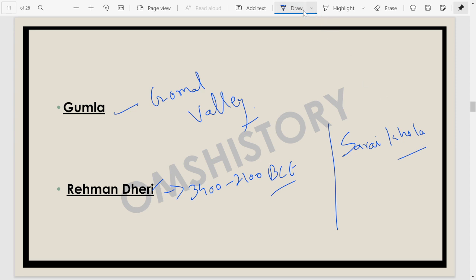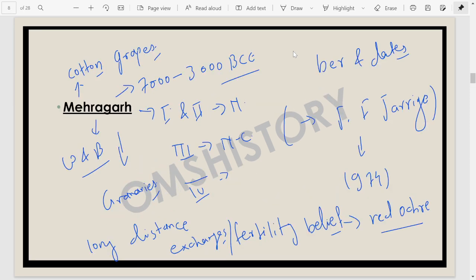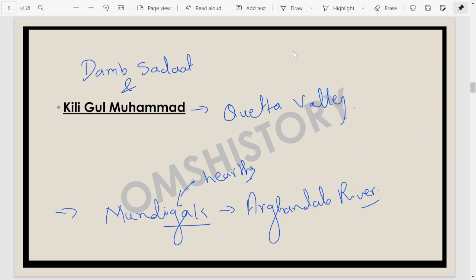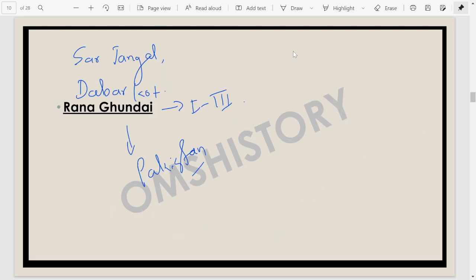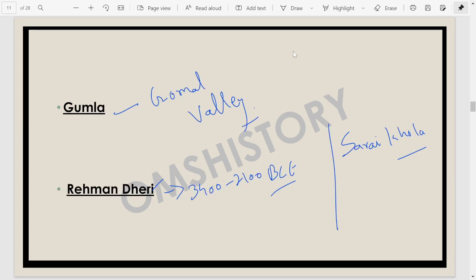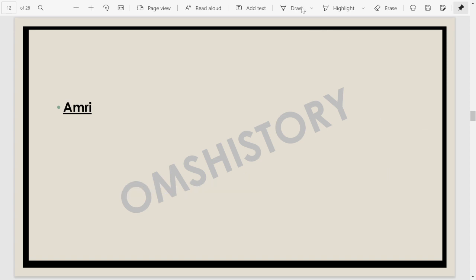Yeah, so these are certain sites. To give you a brief revision, we have the site of Mehergarh, very very important, which J.F. Jarrige found in 1974. Then we have Kili Gul Muhammad and Dam Sadat. Then we have Sar Jungle, Dabarkot, Rana Ghundai. Then we have Gumla, Rahman Dheri, and the site of Sarai Khola. Moving towards another site which we cannot forget, it's the site of Amri, again in Pakistan.